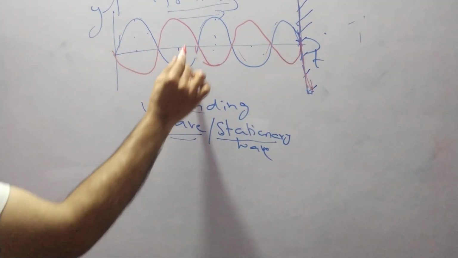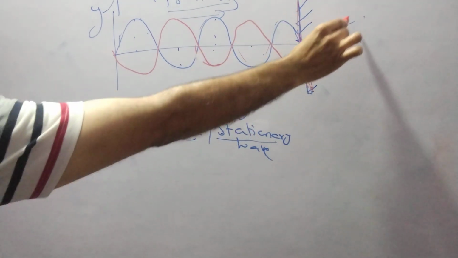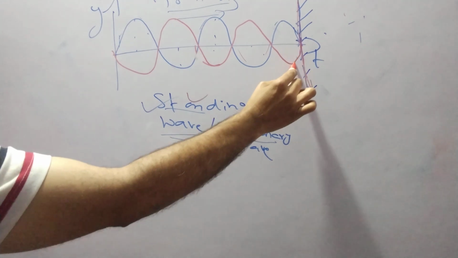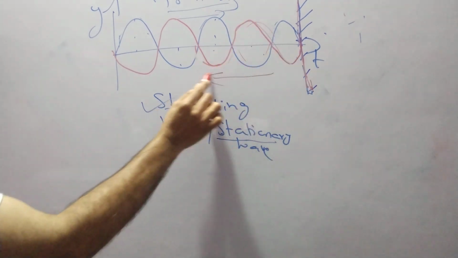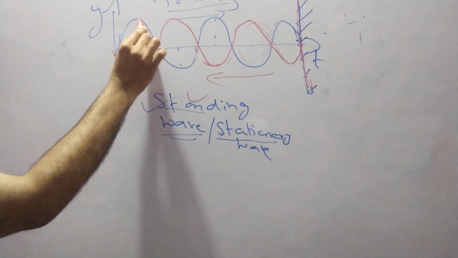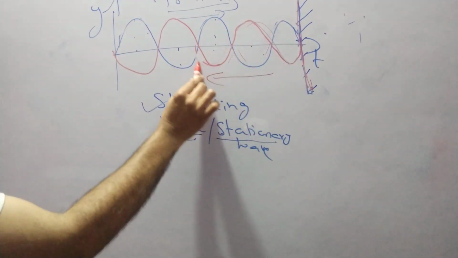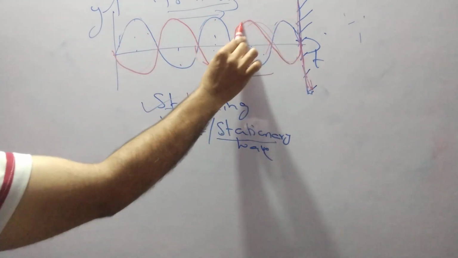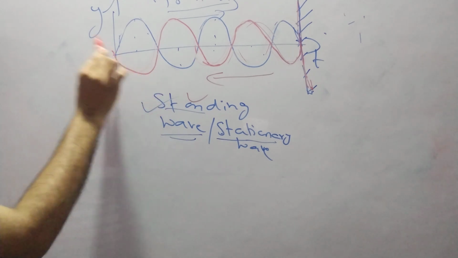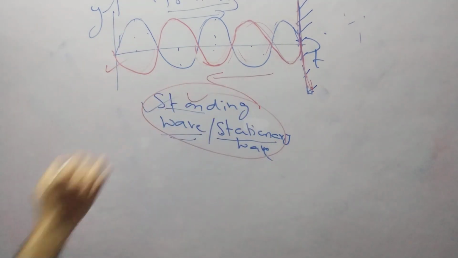You are not allowing the wave to move further, so the wave will move in the backward direction like this. Means you are superimposing one wave with another wave. This is one form of the wave, and this is the backward direction, and you are superimposing this one. So this type of wave is known as a standing wave or stationary wave.